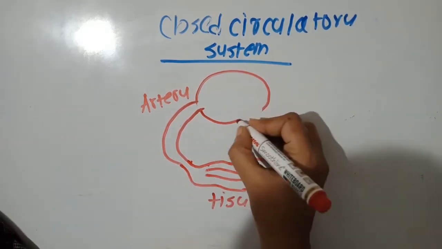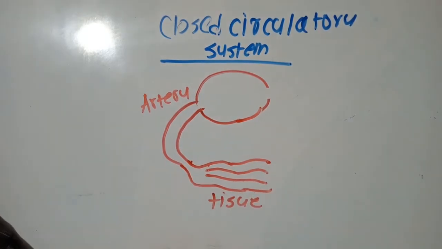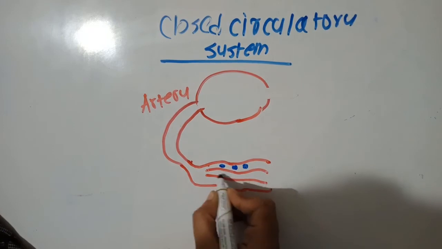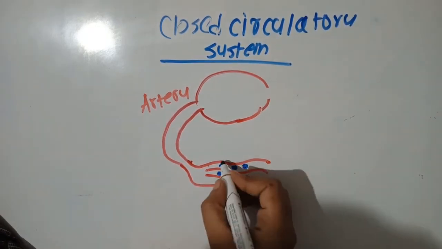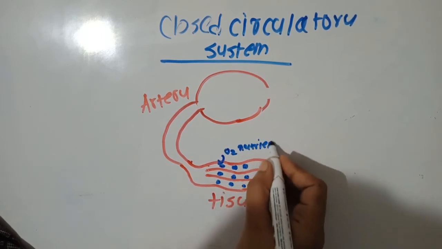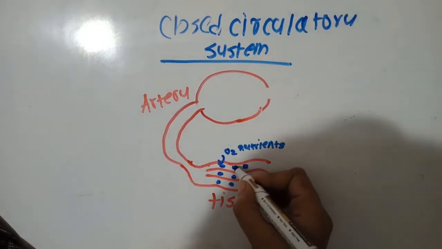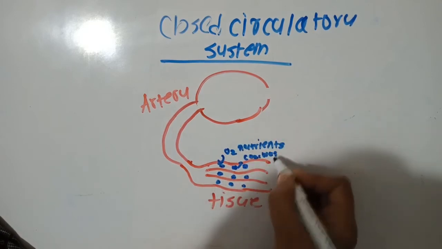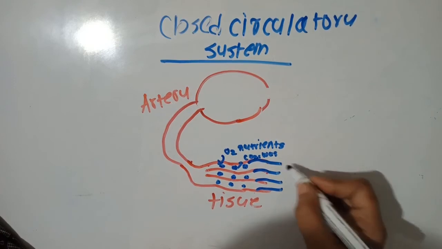And here, suppose these are the tissues. I'll draw here with a blue color. So the blue color are the tissues. From the capillaries, the oxygen and the nutrients will be transported to the tissues, and in exchange these capillaries will take all the carbon dioxide and the waste products. Here they will form, let's suppose, impure blood.